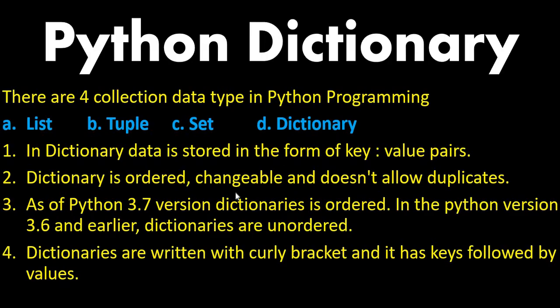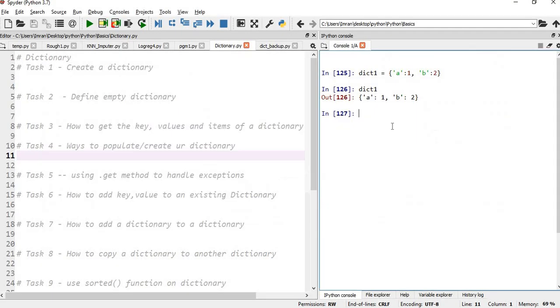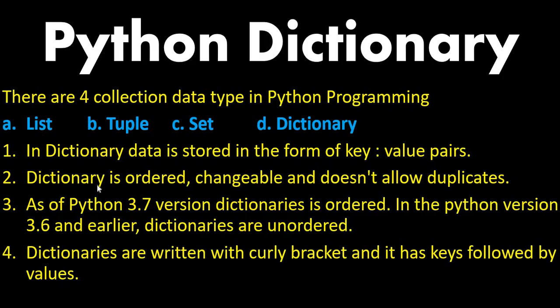Dictionary is ordered, changeable, and it does not allow duplicates. If you see here, it is ordered: when you insert the value a here, then b will come after a, and when you append it, c will only come after b. If you add one more item here, it will not come between a and b, it will come after b only. Then what does it say? A dictionary is ordered, changeable.